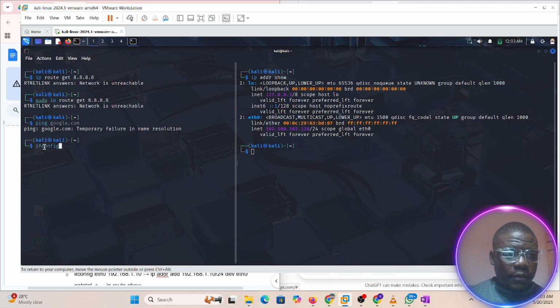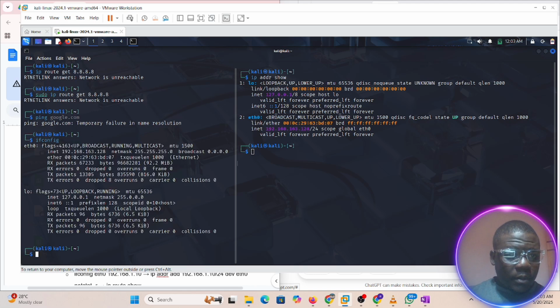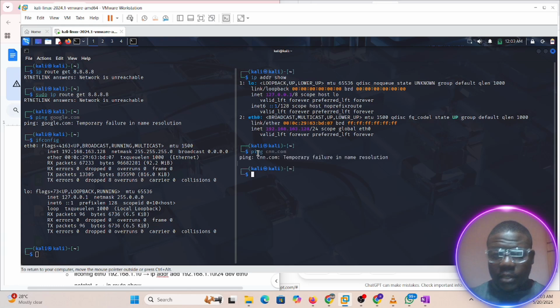ifconfig. Okay, let's switch this off and on. Disconnect. This is one thing about messing up with network. Sometimes it tends to affect things. Let's connect. Let's see if we are able to ping CNN now. It's not working.